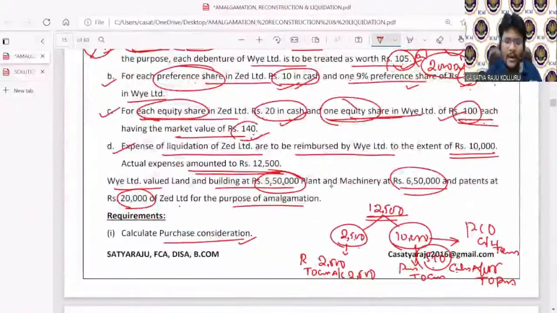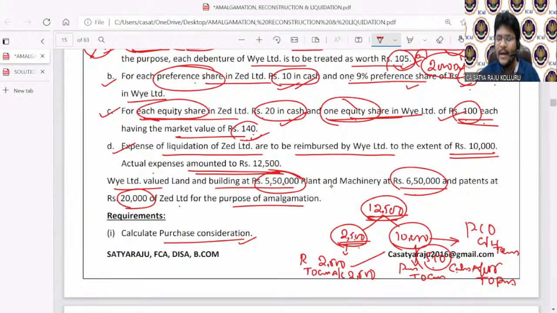Okay, come down. Expenses of liquidation of Z Limited are to be reimbursed by Y Limited to the extent of 10,000. Actual expenses amounted to 12,500. Out of 12,500, 2,500 expenditure is incurred on your own means. The entry is realization account to cash account. Sir, 10,000 is reimbursed by the purchasing company, so at the time of initial incurrence, purchasing company account to cash account. At the time of receipt of reimbursement, cash account to purchasing company account. Sir, these entries are in the books of the selling company, then what is the journal entry in the books of the purchasing company? Goodwill or capital reserve account to cash account.